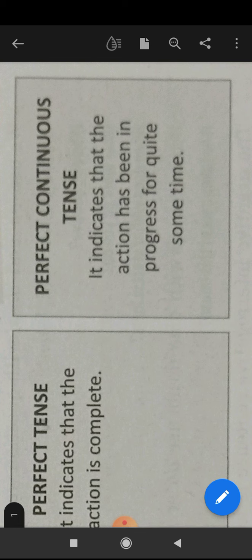Next is perfect continuous tense. Perfect continuous indicates that the action has been in progress for quite some time. Clear?